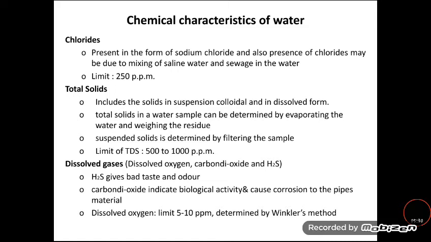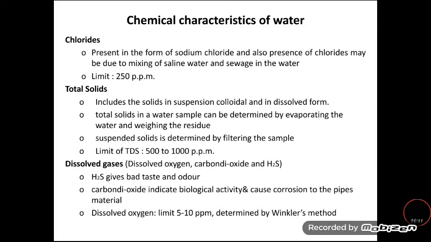The chlorides are present in the water in the form of sodium chloride, and the permissible limit for chlorides in drinking water is 250 parts per million. Then the total solids. The total solids include the solids in suspension, colloidal and dissolved form. It can be determined by evaporating the water and weighing the residue. Likewise, the suspended solids are determined by filtering the water. The permissible limit for TDS in drinking water is 500 to 1000 ppm.